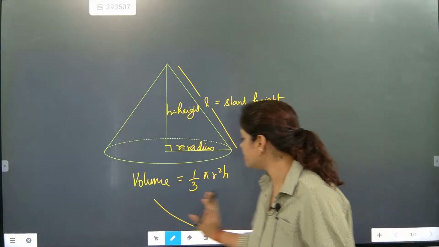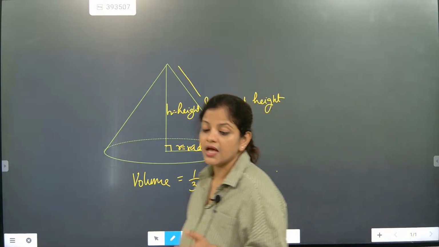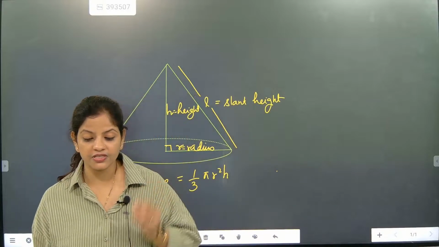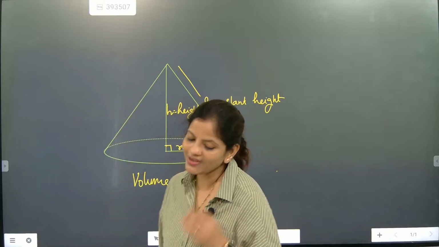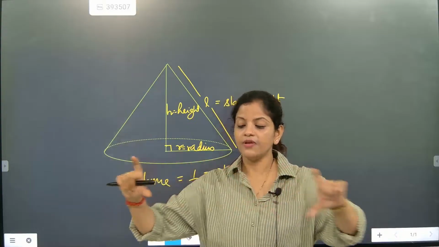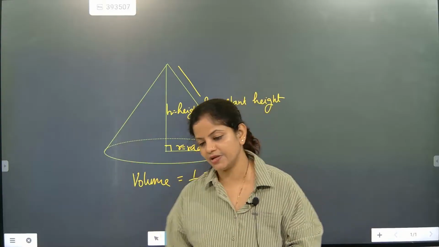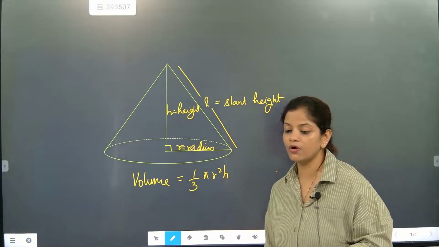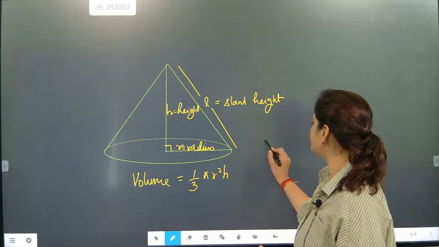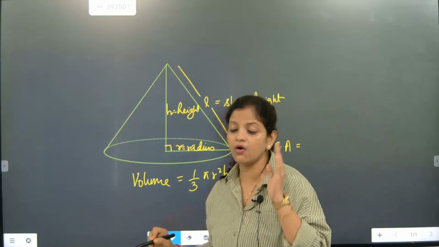So this section we have written. Now next part, beta. What is the surface area and what is the total surface area? Yes, 1 by 3 part only, because the cylinder section is there, beta. Cylinder will be pi r square h. 1 by third part of it will become that section, so it will become the volume of cone. Now we will talk about CSA, that is curved surface area of a cone.